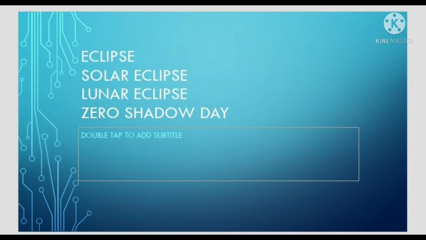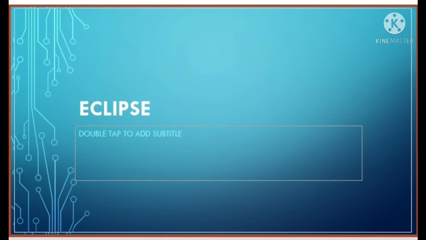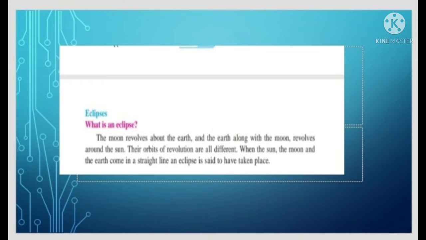The moon revolves around the earth and the earth revolves around the sun. Their orbits of revolution are all different. When the sun, moon and earth come in a straight line, an eclipse is said to have taken place. So what is meant by solar eclipse?